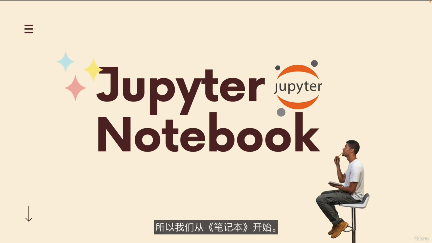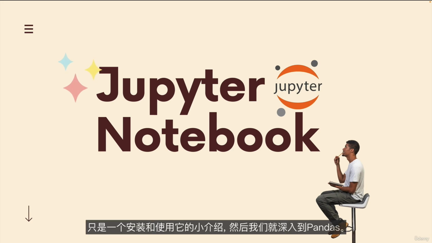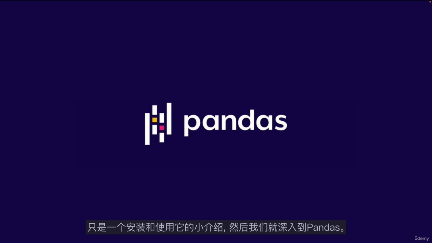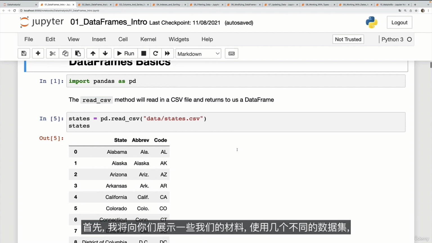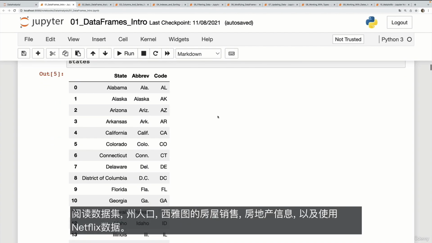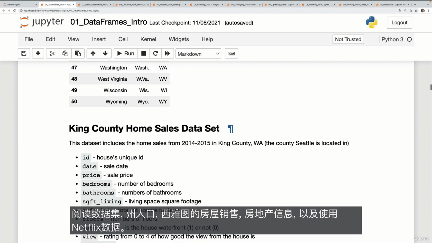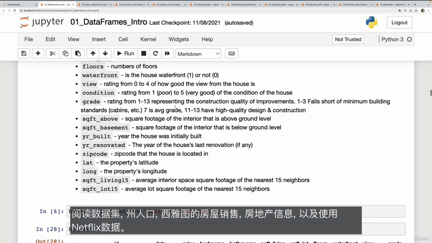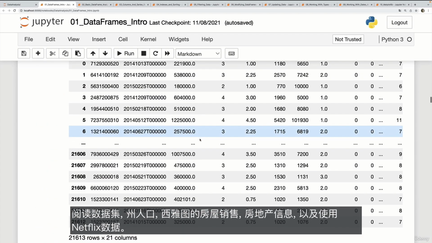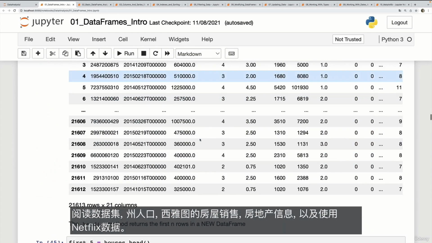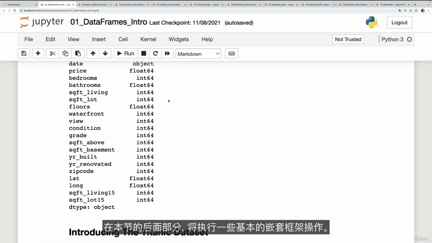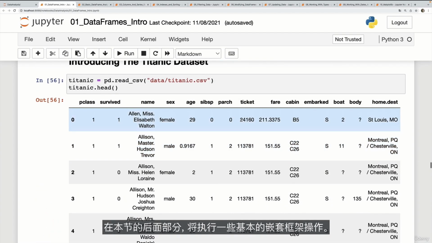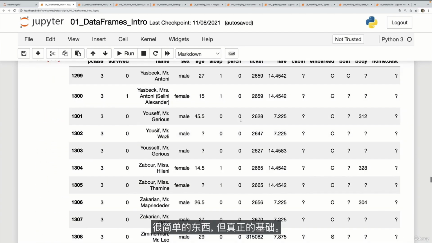So we begin with Jupyter Notebook, just a little introduction to installing it and using it, and then we dive right into Pandas. I'm just going to show you some of our materials. We work with a couple of different data sets, reading in data sets, state populations, home sales in Seattle, real estate information, and Netflix data later on in this section, doing some basic data frame operations. Pretty simple stuff, but really fundamental.